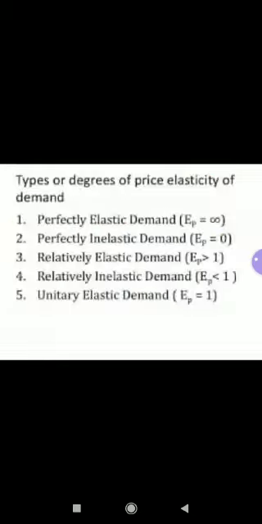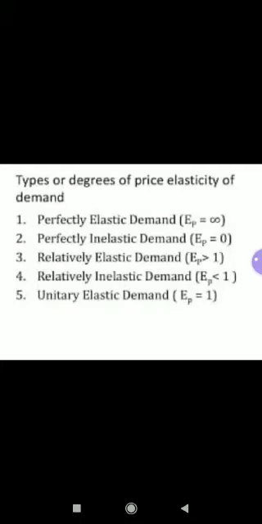Right? Now, we need to talk about the degrees. So, we should know what the degree of a particular elasticity of demand is. So, number 1 was perfectly elastic demand. Perfectly elastic demand degree will be EP is equal to infinite. You can see this in the slide. Second, perfectly inelastic demand. Perfectly inelastic degree will be EP is equal to 0. Children, you can write EP, you can write ED also. Third, relatively elastic demand, EP or ED greater than 1. Fourth, relatively inelastic demand, EP will be less than 1. And the last is unitary elastic demand, so degree will be EP is equal to 1.